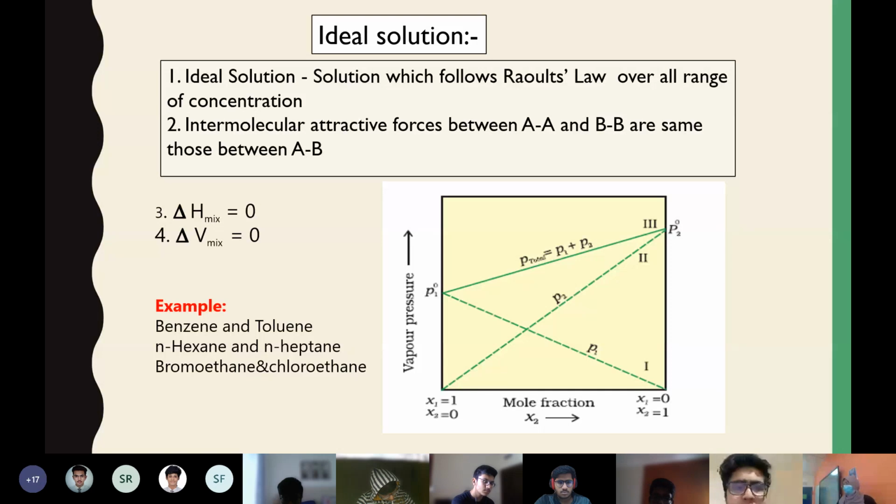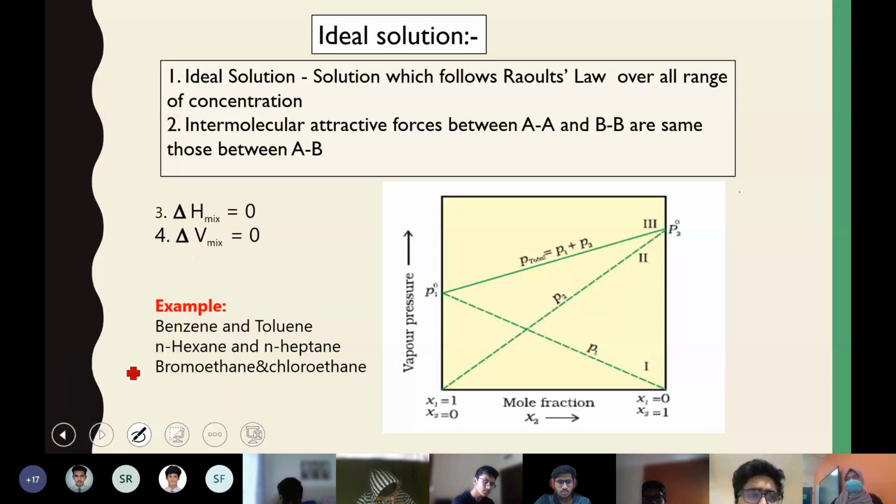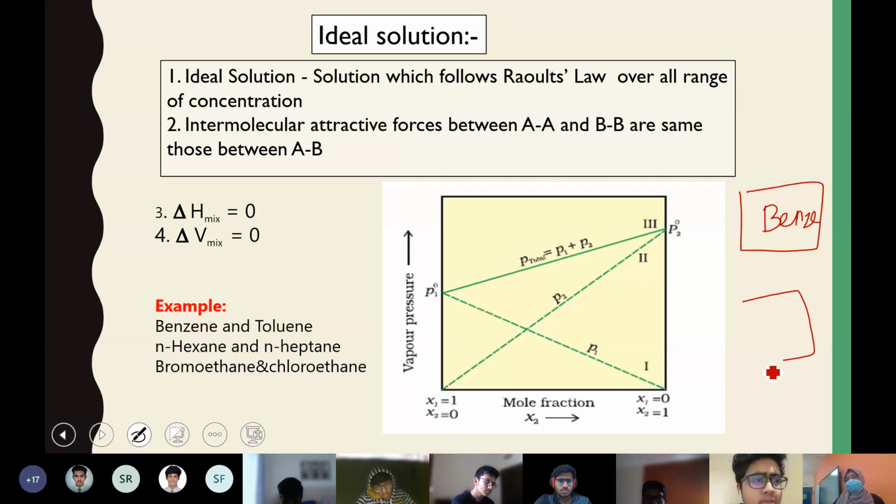What does that mean? Say you take benzene separately in a container and toluene separately in another container. There will be interaction between the particles of benzene inside the pure solvent. Similarly, particles of toluene will also interact among themselves in pure form.